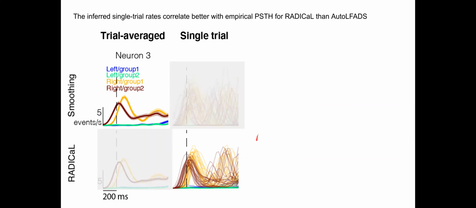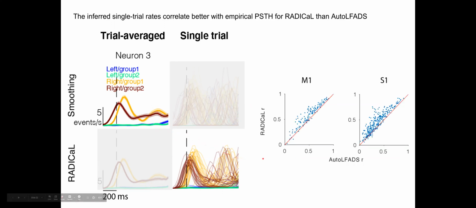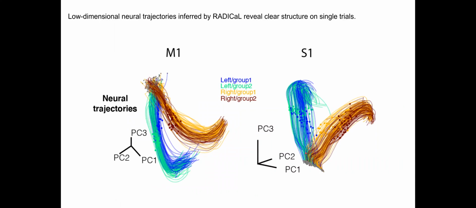We then computed the correlation coefficient R between the inferred single trial rates and the empirical PSTH to assess how good these single trials capture the empirical PSTH. And we can see across brain areas, RADICAL is doing a better job than auto ALPHAS. Next, we visualize the neural trajectories by projecting the population activity using PCA. As we can see, across brain areas, RADICAL reveals clear structure on single trials.